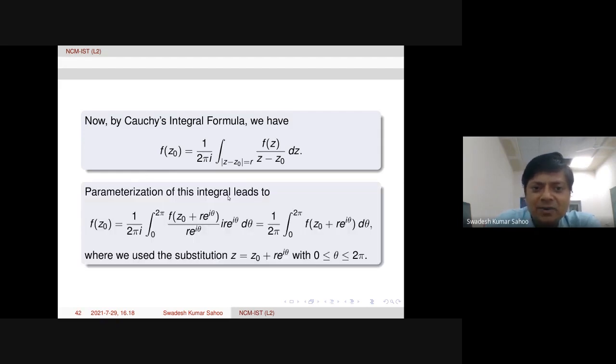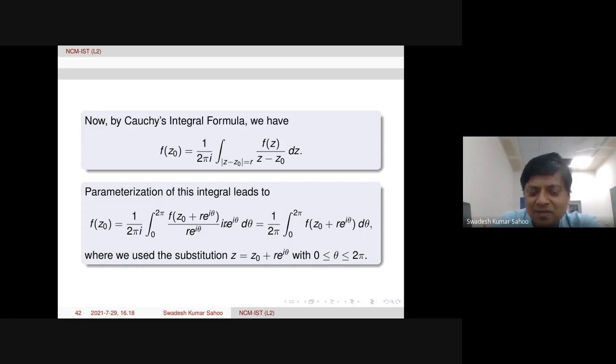All right. Now what we do here is parameterize this. That means |z minus z0| equals r, so z minus z0 is equal to r e to the power i theta. Then the modulus will be r, and z will be z0 plus r e to the power i theta. The left hand side f of z0 is already there. Now the integral with 1 over 2 pi i is there, with theta from 0 to 2 pi. So the numerator f of z is f of z0 plus r e to the power i theta, and the denominator z minus z0 is just r e to the power i theta.